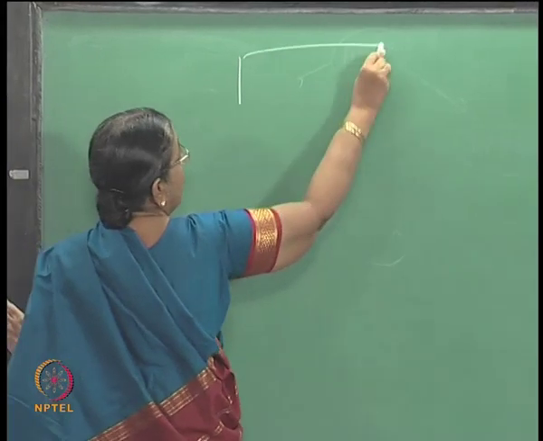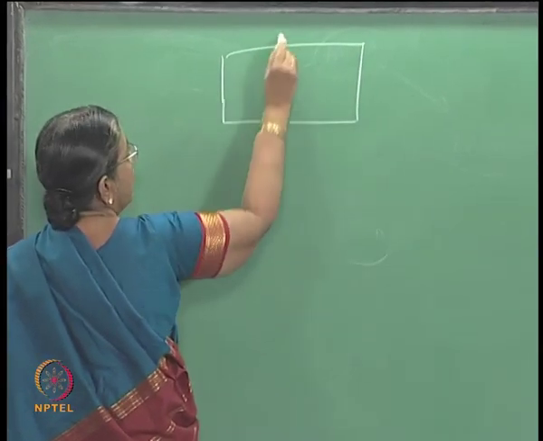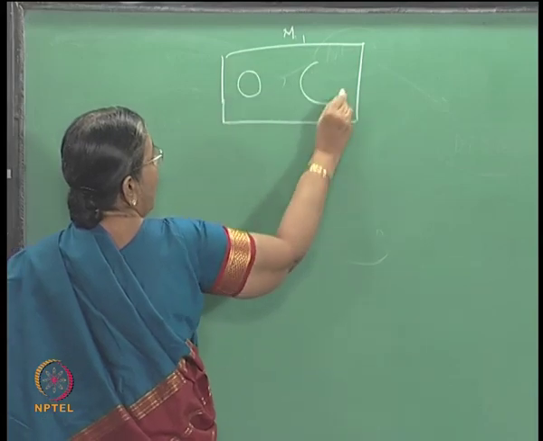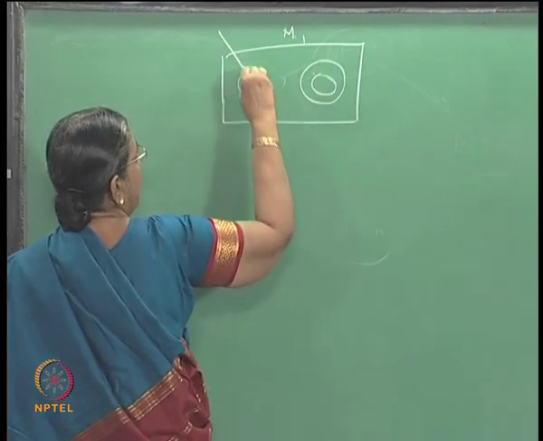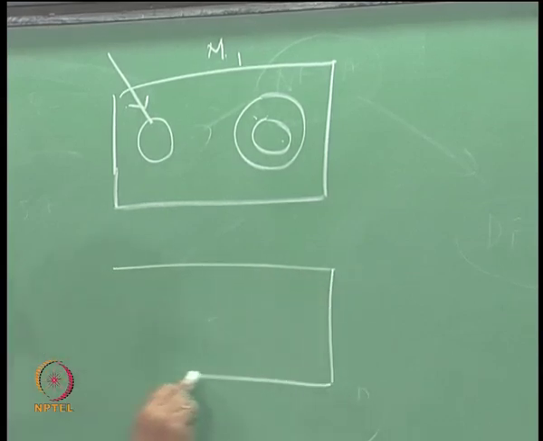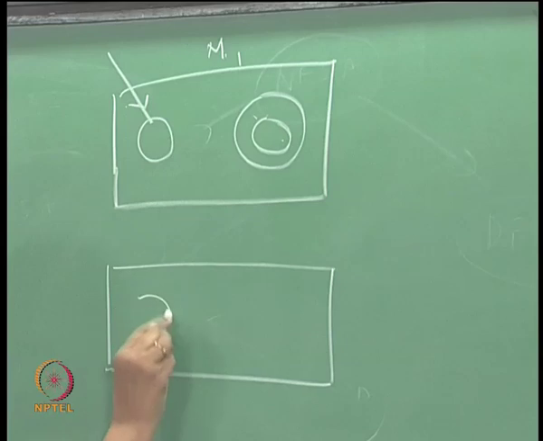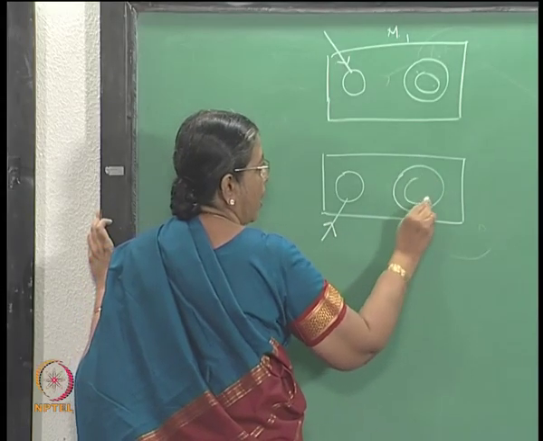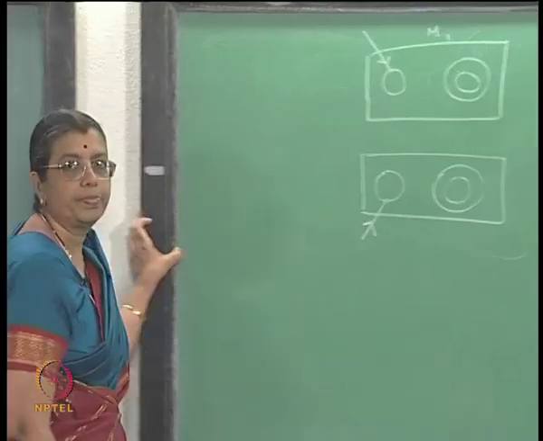So, this R1 is represented by M1 with an initial state and a final state, right. R2 is represented by another transition diagram with an initial state and final state.